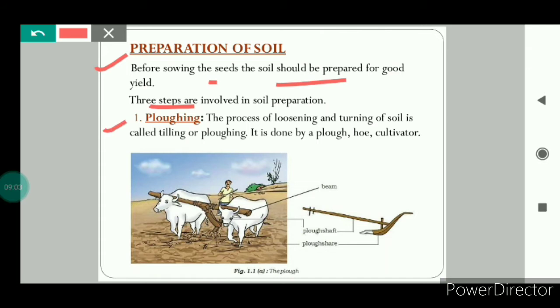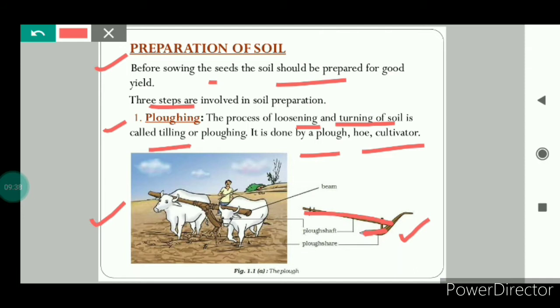The first step in the preparation of soil is plowing. Plowing is a process of loosening and turning of soil, and this process is also known as tilling. It is done by a plow, or using a hoe, or by using a cultivator. Here is the figure of a plow. In this figure, you can see that this is a plow. This edge is known as the plow share, and this long log of wood is known as the plow shaft.